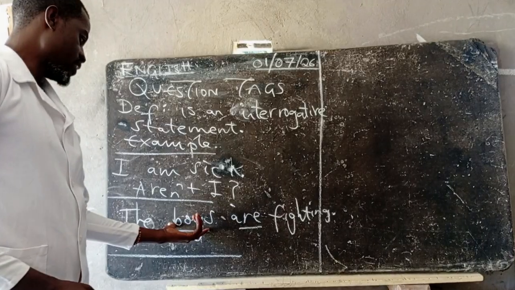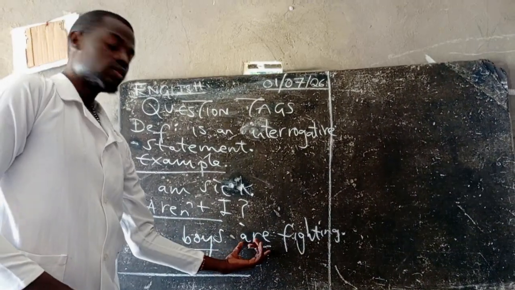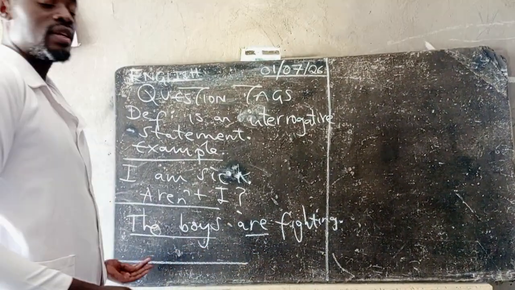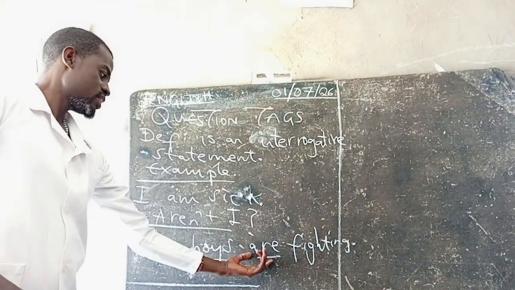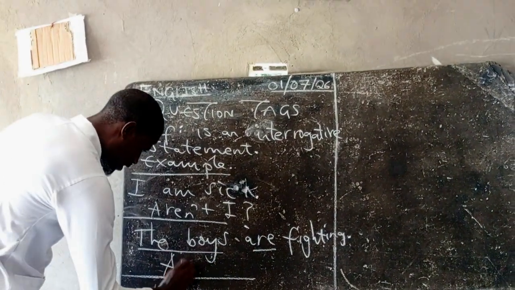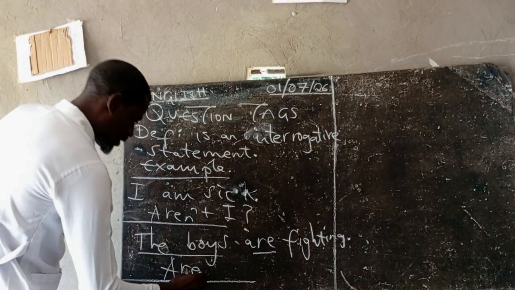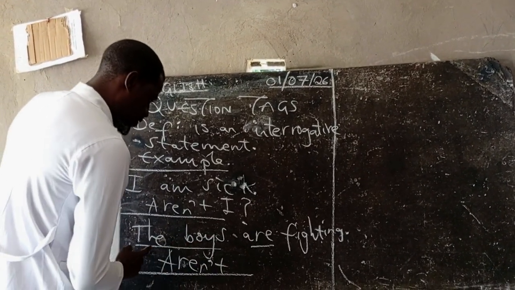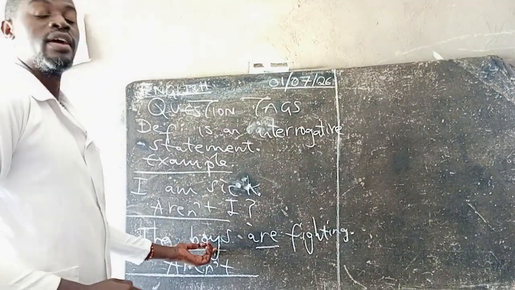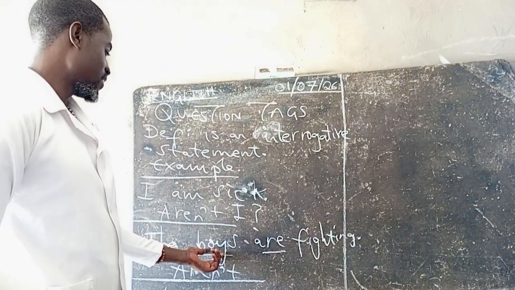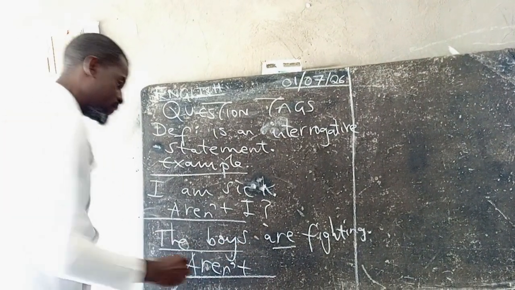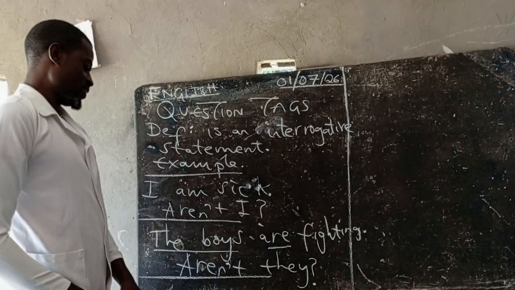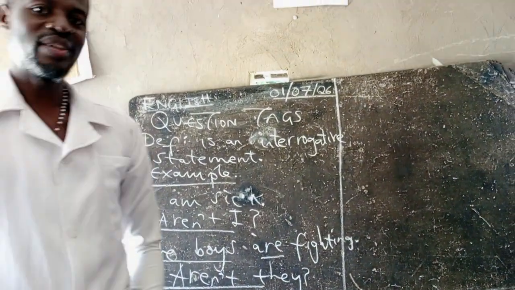Boys is the common noun, and it's plural. Are is the auxiliary verb, the helping verb. This is a positive statement, so the answer should be a negative statement. We start with the auxiliary verb, so we say are, and since it is positive, the answer should be negative, meaning are they not, the short form of not, aren't. The common noun is replaced by the pronoun they. Remember, it's plural. So, aren't they? Don't forget your question mark at the end. It's as simple as drinking water.